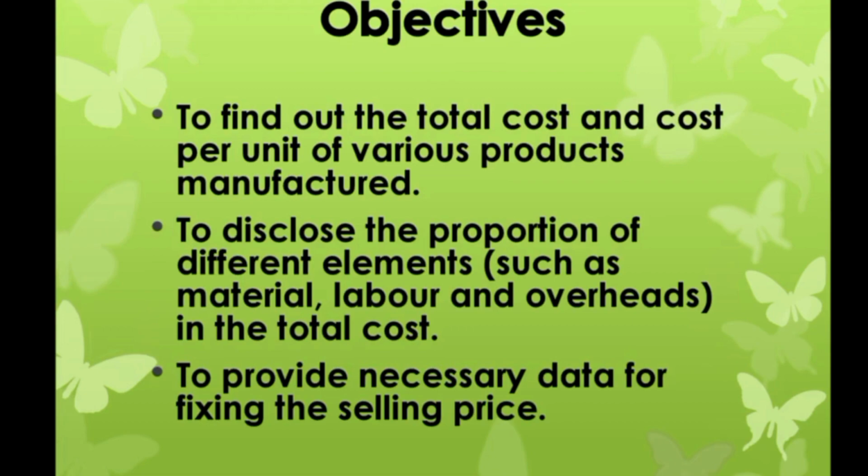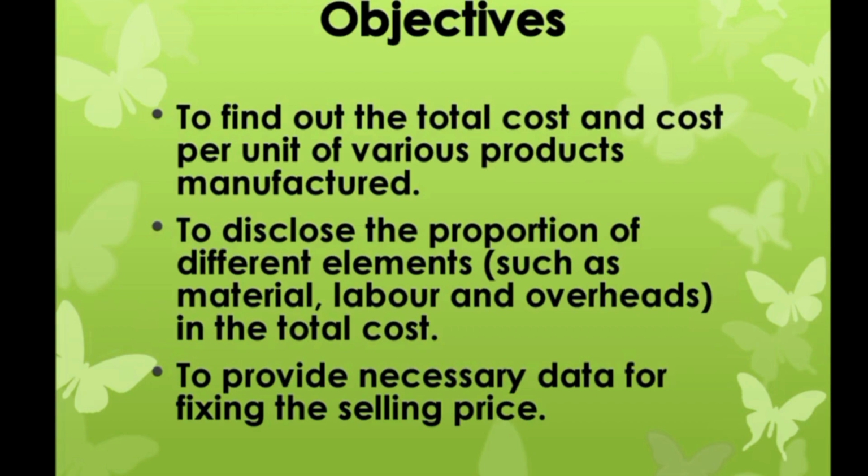Then to supply estimates of cost on the basis of historical data for the preparation of tenders, quotations, etc. And the most important objective of cost accounting is to provide data to the management for decision making, planning, and controlling also.